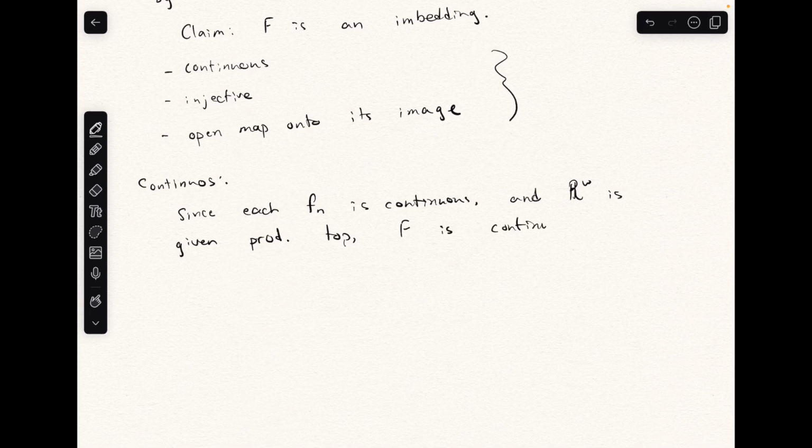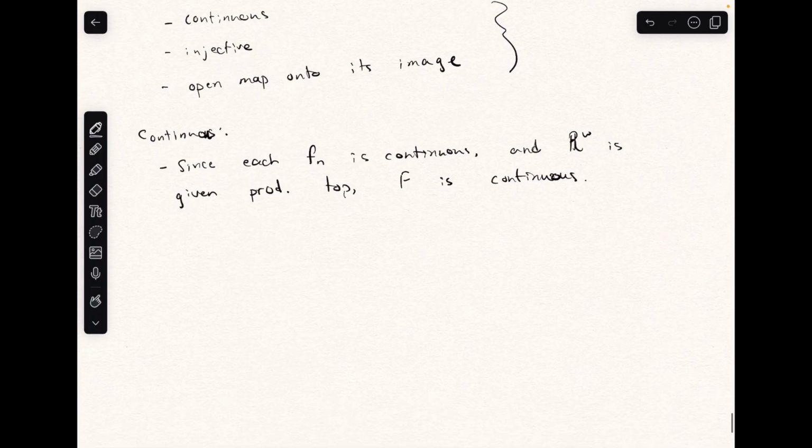And this is not exactly trivial. There's a proof that this is the case when you have the product topology on R omega, which is the countably infinite Cartesian product of R. We're not going to prove that here, but this is a theorem. And I spelled continuous wrong.